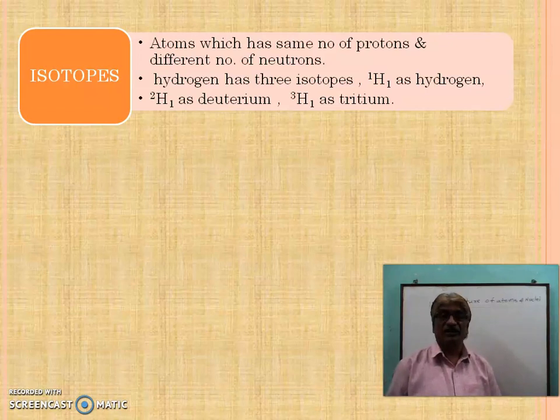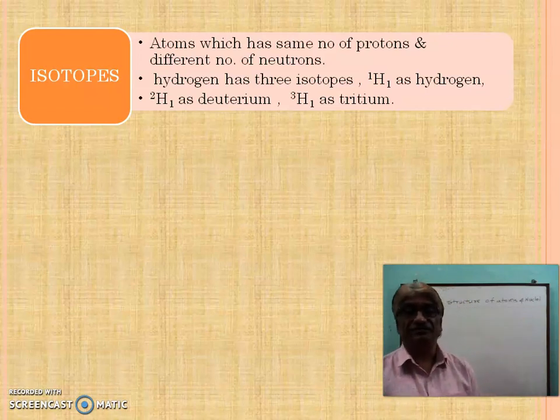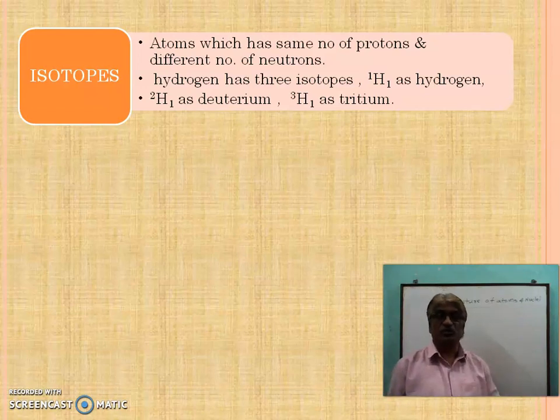Hydrogen has 3 isotopes. One is hydrogen, another is deuterium, and the third is tritium. In hydrogen, the mass number is 1, atomic number is 1. In deuterium, the mass number is 2, atomic number is 1. And in tritium, the mass number is 3, atomic number is 1.